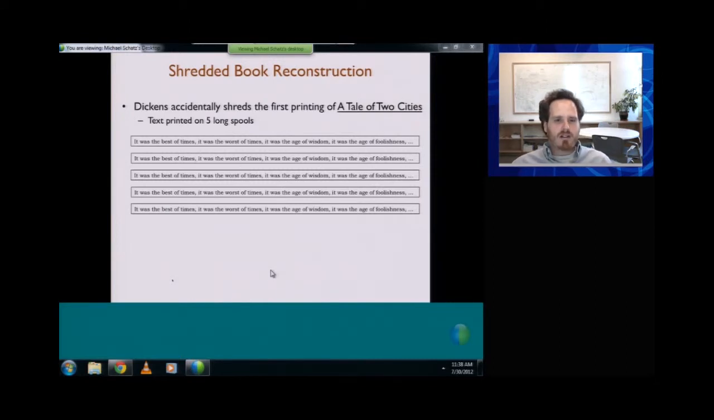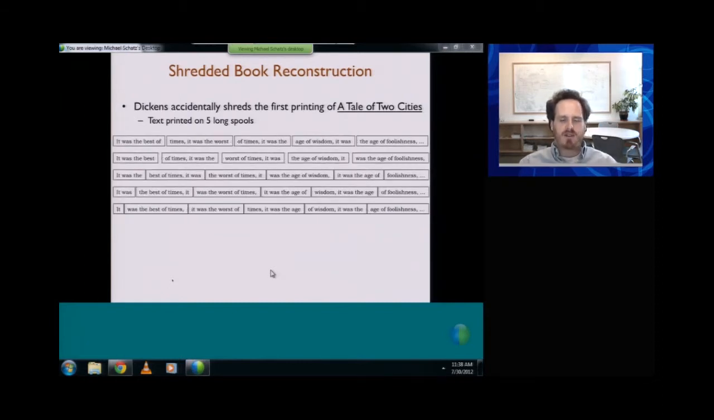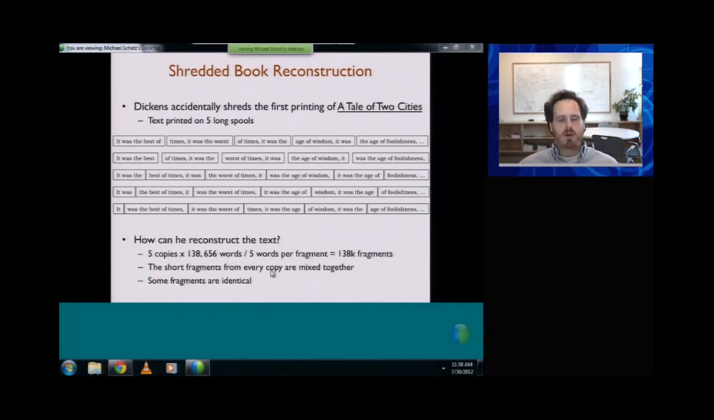So Charles Dickens just printed up his book on these very, very long spools, and as he walks away from the copier, he trips, and then the spools of text get chopped up into short fragments. So the metaphor is, we have our long genome, and then through the sequencing process, we're just going to be able to read little fragments of that genome. So here we have many fragments, each with 5 words per fragment. So then the question is, how could you reconstruct the text from all these different fragments?